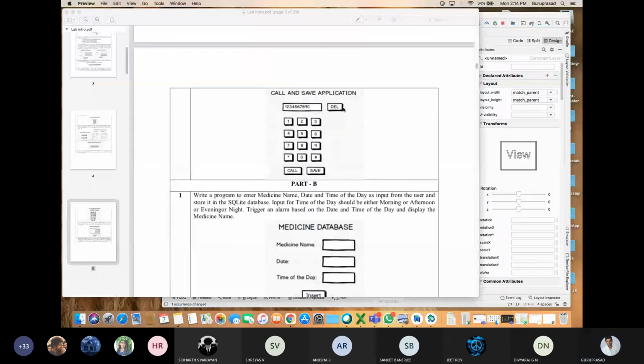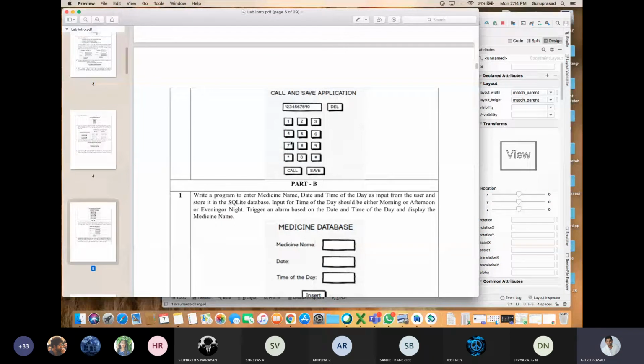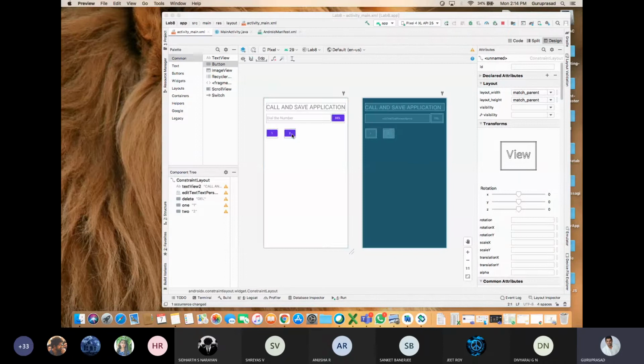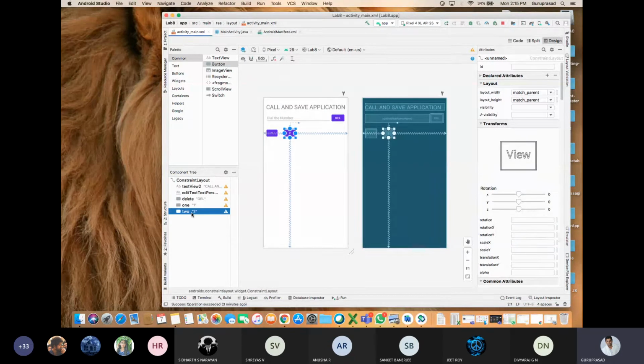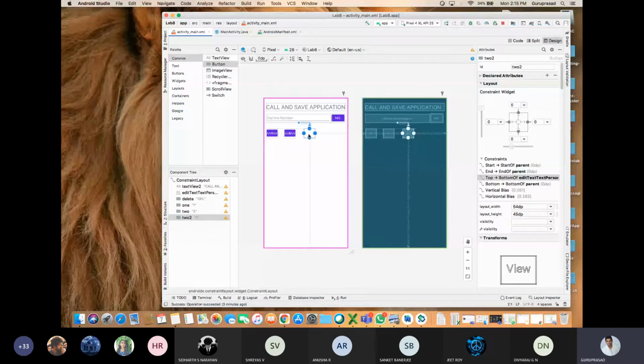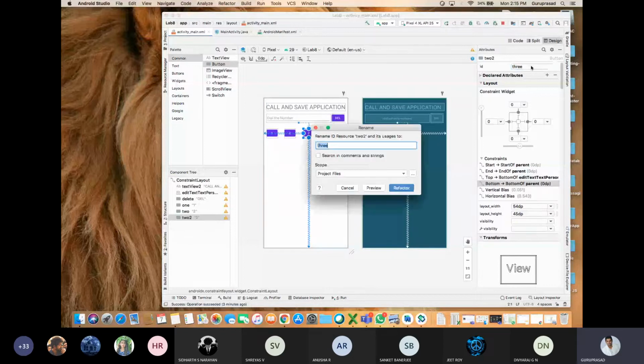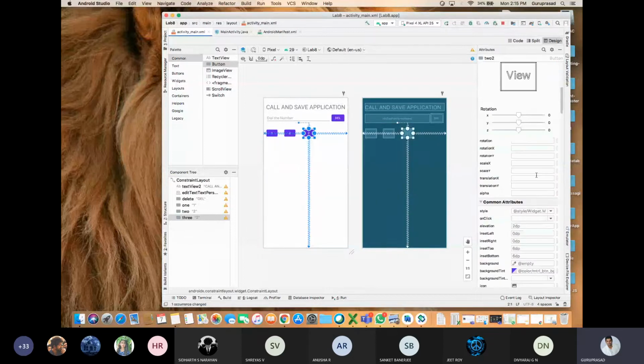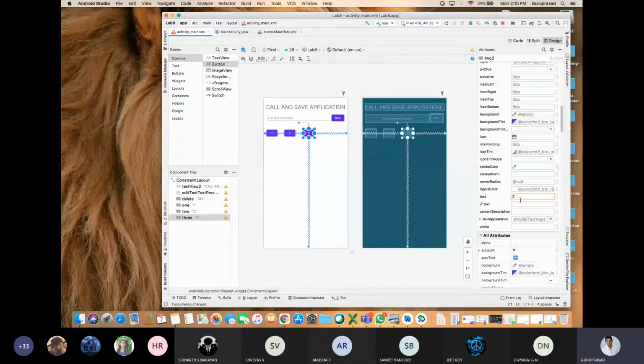Now I'll be starting this. Control C, Control V. You need to make your work simpler. Then double click on that. ID is 3. A unique ID should be given. If you give the same ID, there is a conflict. Okay, 3. Is that fine? Next, 3 over. Next, Control C, Control V.